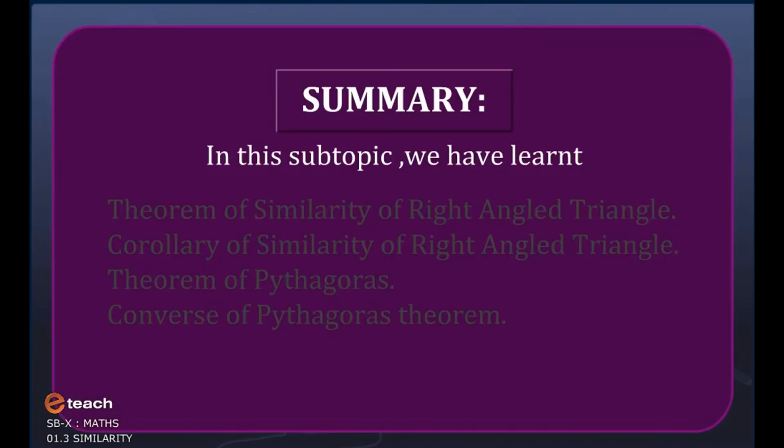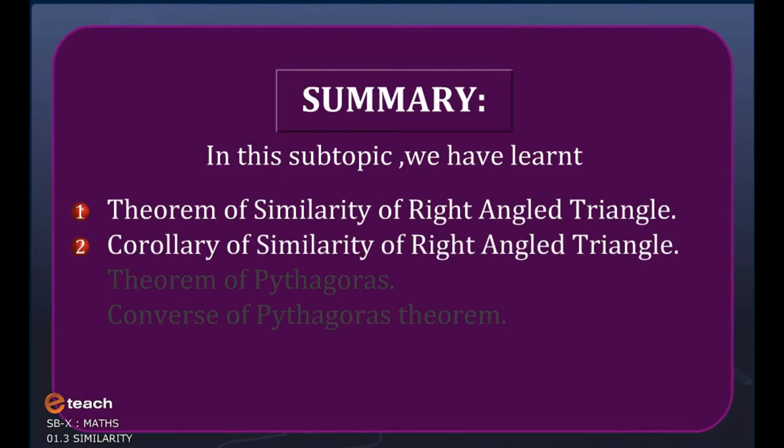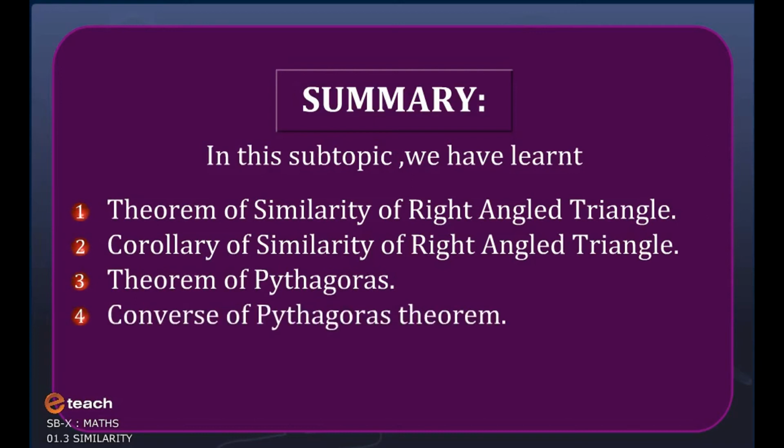Summary. In this subtopic, we have learned: 1. Theorem of similarity of right-angled triangle. 2. Corollary of similarity of right-angled triangle. 3. Theorem of Pythagoras. 4. Converse of Pythagoras theorem. So, that is all in this subtopic, students.